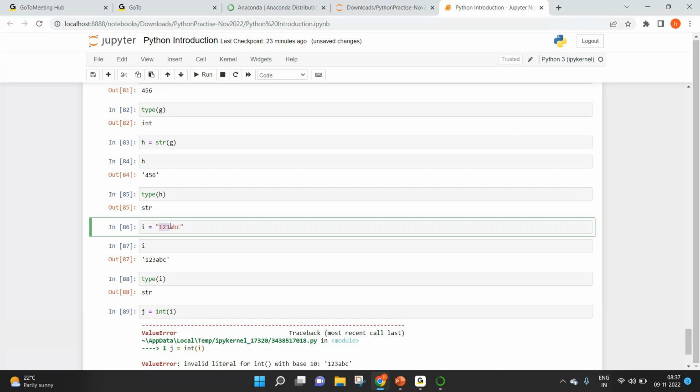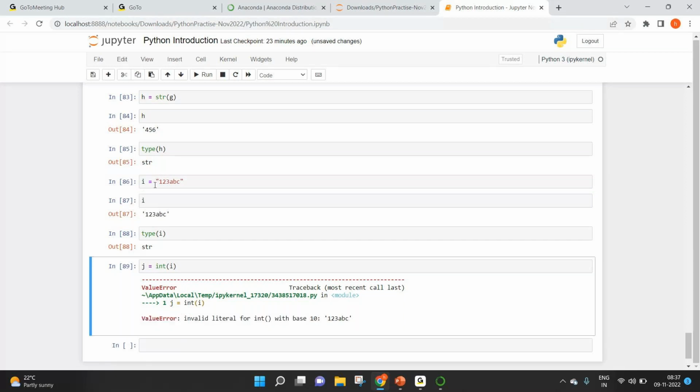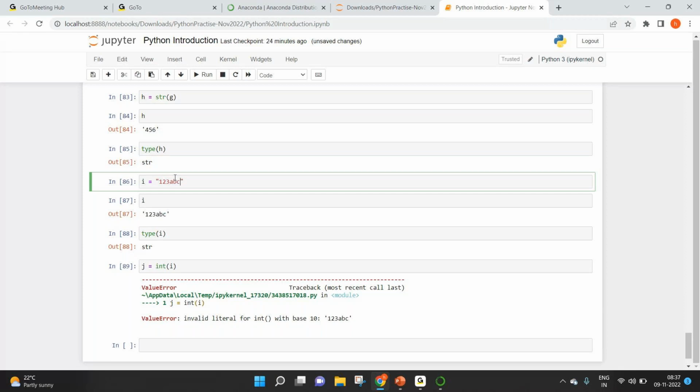It also contains characters or letters such as ABC. So if you want to convert from string to integer, it should always contain only digits, only numbers. Otherwise, it will throw a value error. If it is just 123, then it will work. But because it contains ABC also, it's throwing this.